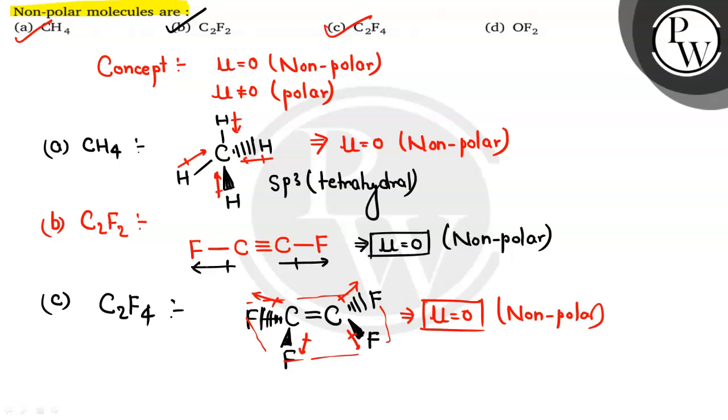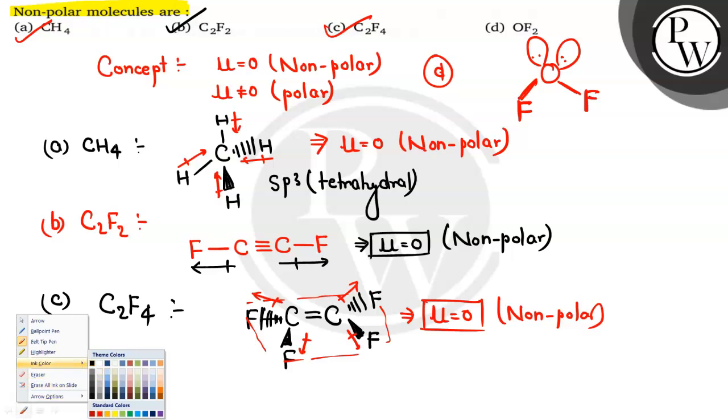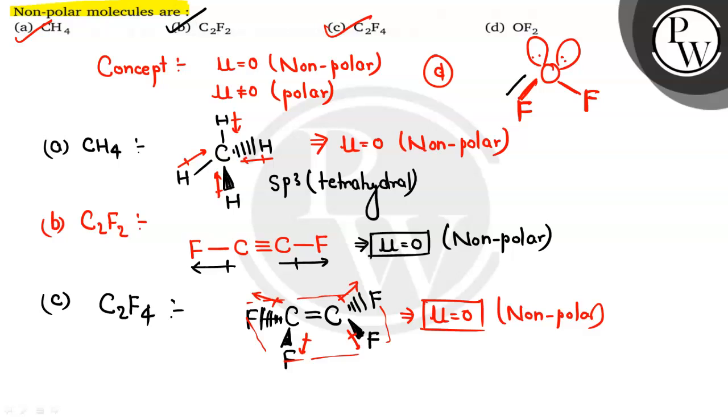Coming to the option number D, that is OF2. In the case of OF2 we will be having oxygen as a central atom and 2 fluorines are connected to this central atom like this. Now we are having 2 lone pairs on the oxygen and due to that lone pair we are having some bent type of structure, और इस bent structure की वजह से यहाँ पे क्या होगा, basically as we know कि जो हमारे पास डाइपोल मोमेंट है वो फ्लोरीन की ओर को रहेगा because fluorine is more electronegative, तो इनका डाइपोल मोमेंट नीचे को आएगा, जबकि यहाँ पे जो लोन पेयर है, लोन पेयर का जो हमारे पास डाइपोल मोमेंट है वो ऊपर को रहेगा. So due to that the mu is not going to be 0,